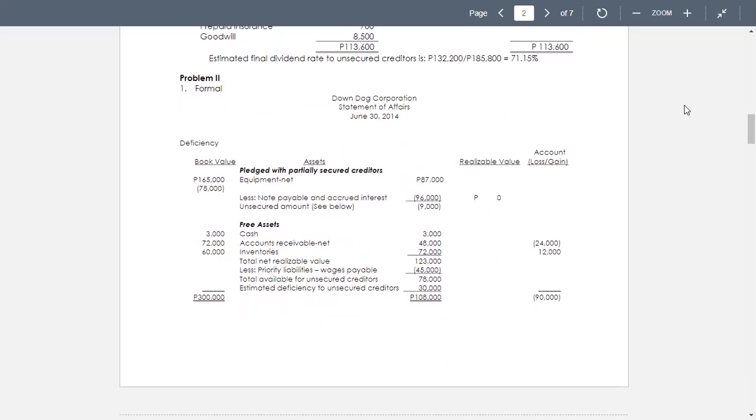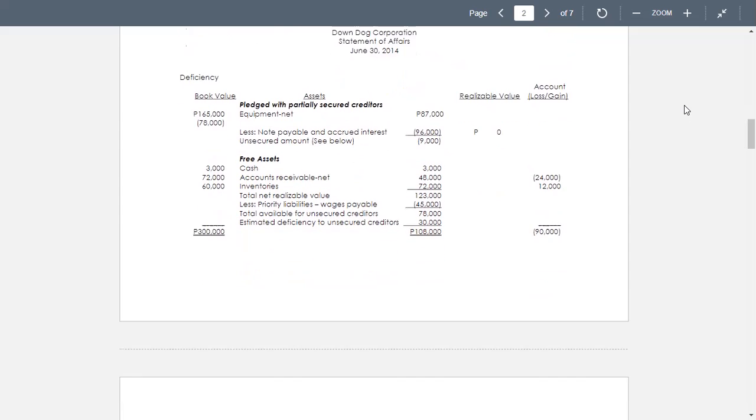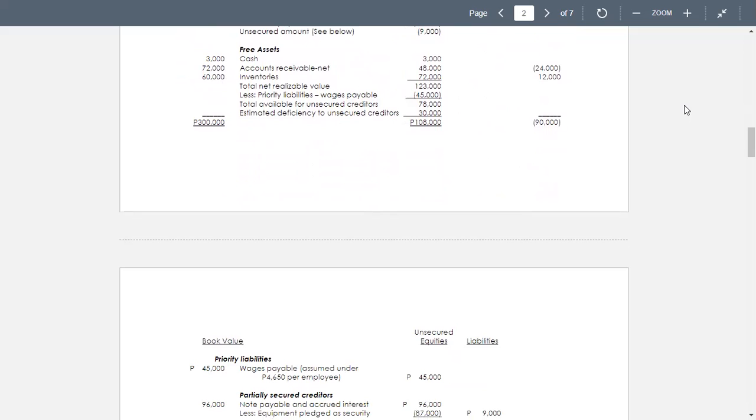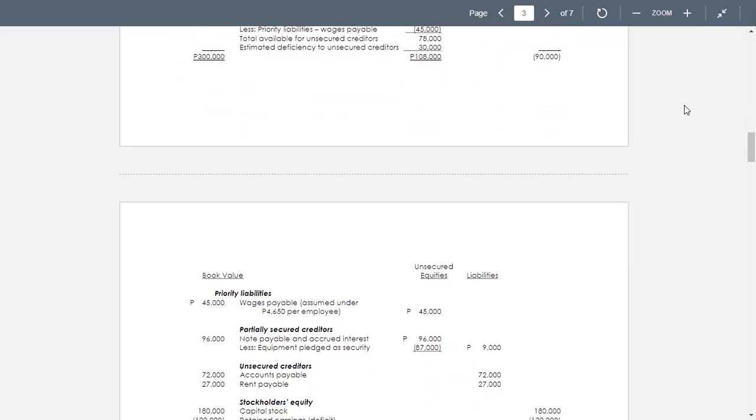And the estimated deficiency to unsecured creditors is in the amount of 30,000. On accounts receivable, the loss is 72,000 minus 48,000, and then inventories, 72 minus 16. So we have the net loss here for the purpose of determining only inventories and accounts receivable. We have a negative amount here for the difference of the loss, equal to 12,000.